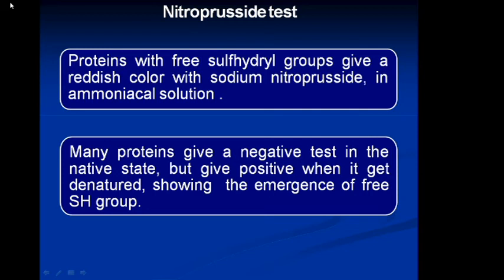See here, this is the nitroprusside reagent, and there is a cysteine molecule in free form or bound in a peptide. So the SH group is free, which performs this reaction. It reacts with nitroprusside to form a red color complex looking like this color.